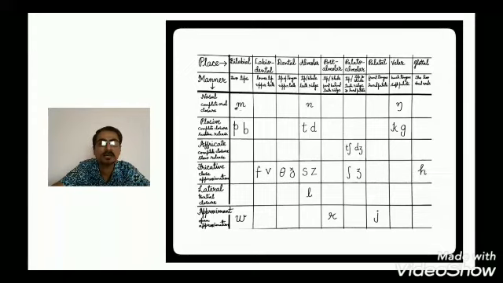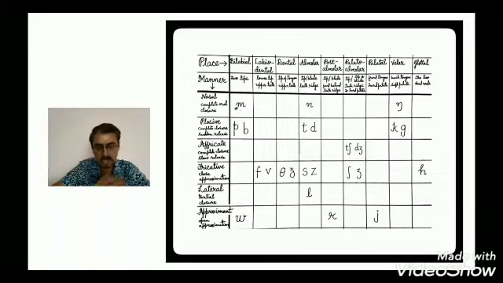L, l. It is lateral. Then at last we have approximant. Approximant means the stricture involved is open approximation, which means it is almost open, like in w, then r and y.